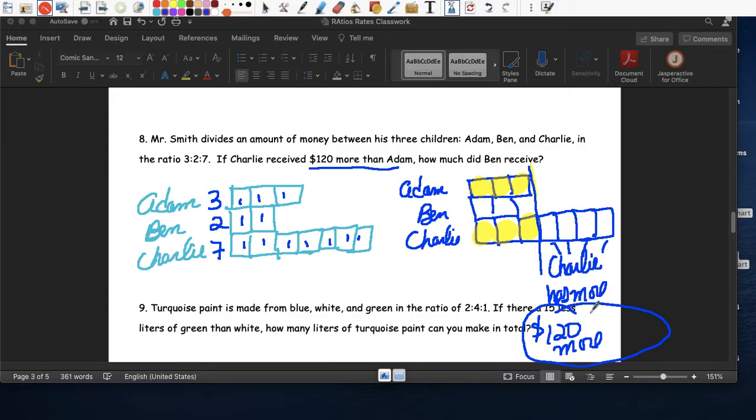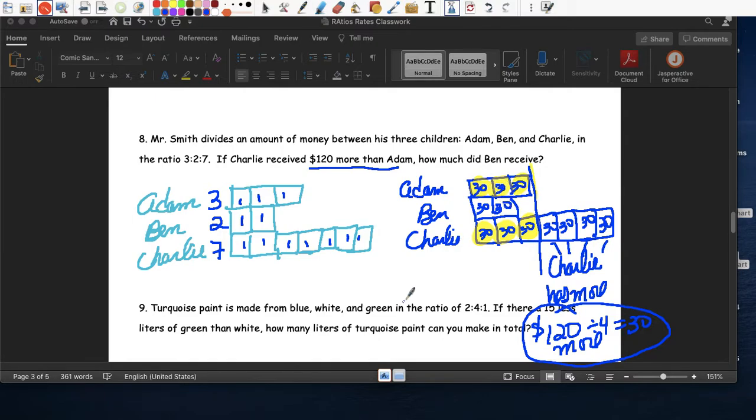So 1, 2, 3, 4 boxes. We're going to divide that by 4. 120 divided by 4 is 30. So we're going to put 30, 30, 30, and 30. So if we put 30 there, where do we put in everybody? Everybody gets also 30. So that's the beauty of tape diagrams. Once we find one number, all the numbers are the same.